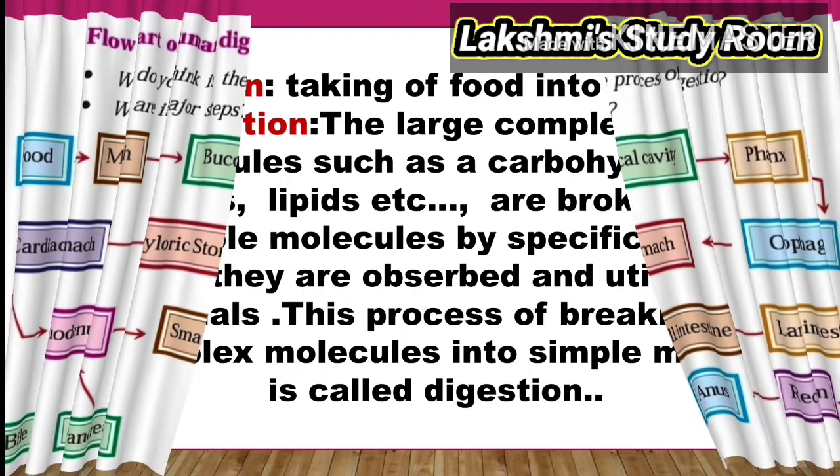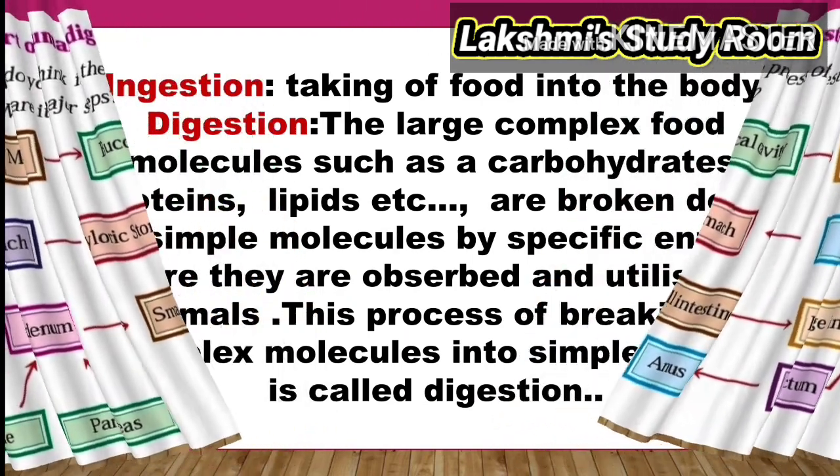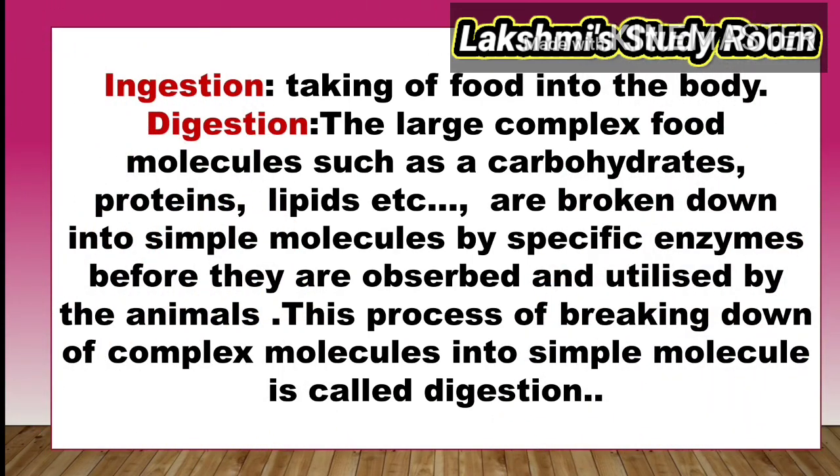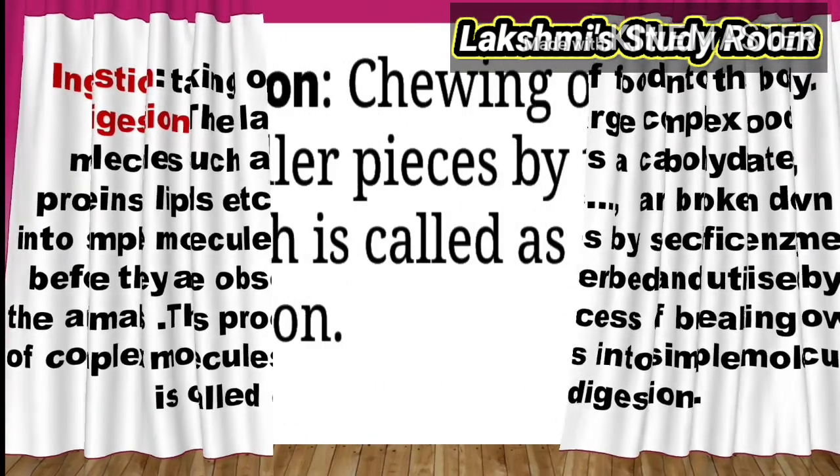Once we revise the points, what is ingestion? Taking the food into the body is called ingestion. What is digestion? The large complex food molecules such as carbohydrates, proteins, and lipids are broken down into simpler molecules by specific enzymes before they are absorbed and utilized by the animals. You can simply say this process of breaking down of complex molecules into simple molecules is called digestion.